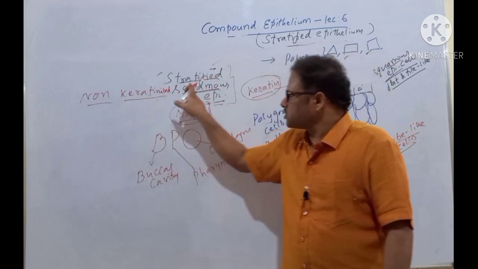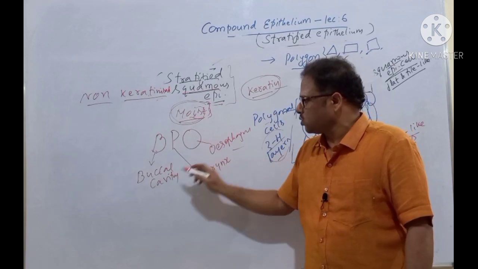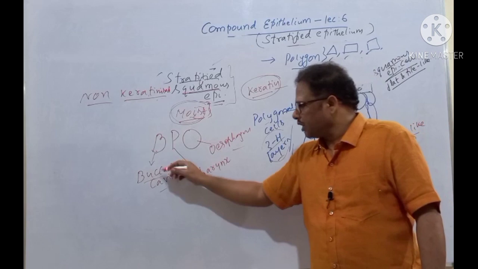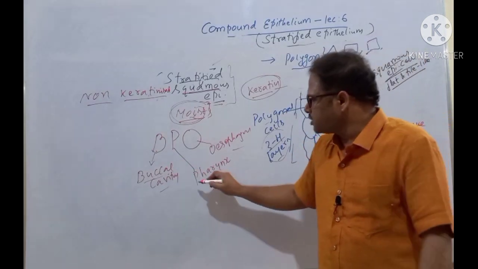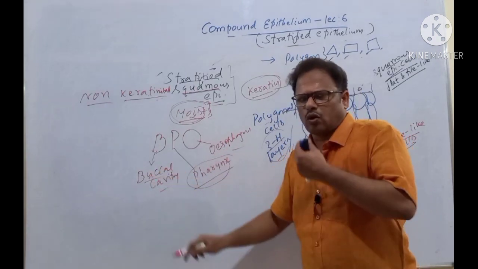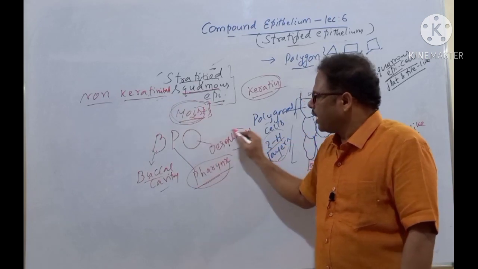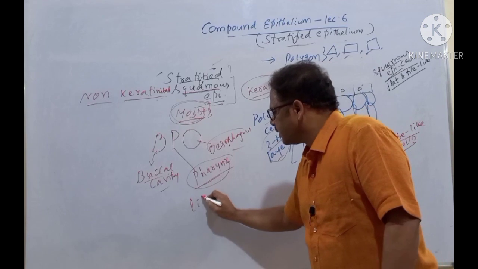Stratified non-keratinized squamous epithelium is present in the moist surfaces. Don't say B for bat or ball, B for buccal cavity here, because you are all future medical students, isn't it? What is the buccal cavity? It's the oral cavity, mouth cavity. Pharynx also has this, and the oesophagus, the food pipe, also has this.